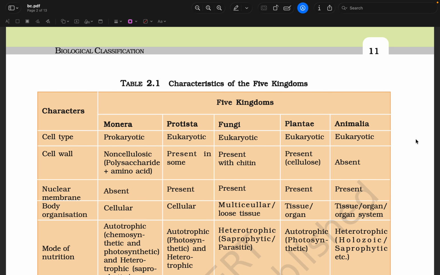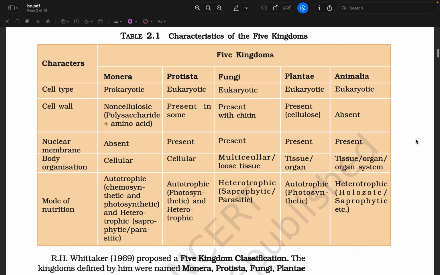Table 2.1: Characteristics of five kingdoms. Five kingdoms: Monera, Protista, Fungi, Plantae, Animalia. Cell type: prokaryotic in Monera, eukaryotic in all other kingdoms. Cell wall in Monera is non-cellulosic, that is polysaccharide plus amino acids. In Protista, it is present in some. In Fungi, a cell wall of chitin is present. In Plantae, a cellulosic cell wall is present. In Animalia, the cell wall is absent. Nuclear membrane is absent in Monera. In all others, nuclear membrane is present, that is, all are eukaryotes.